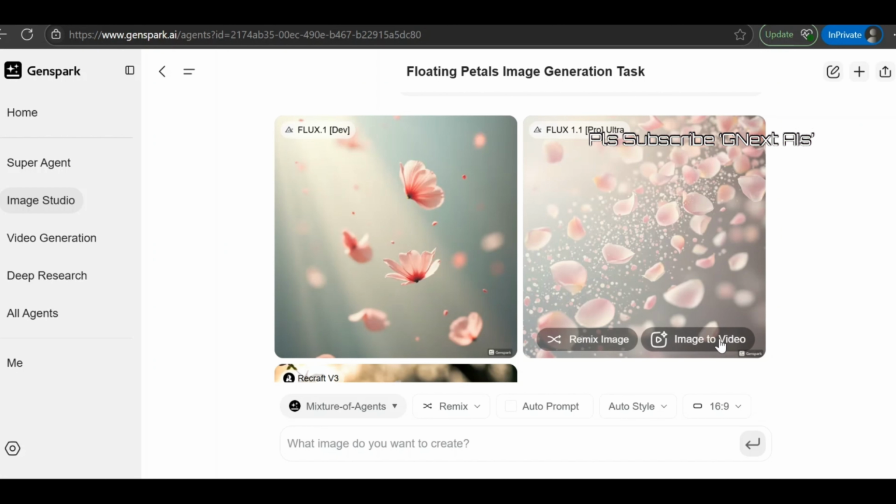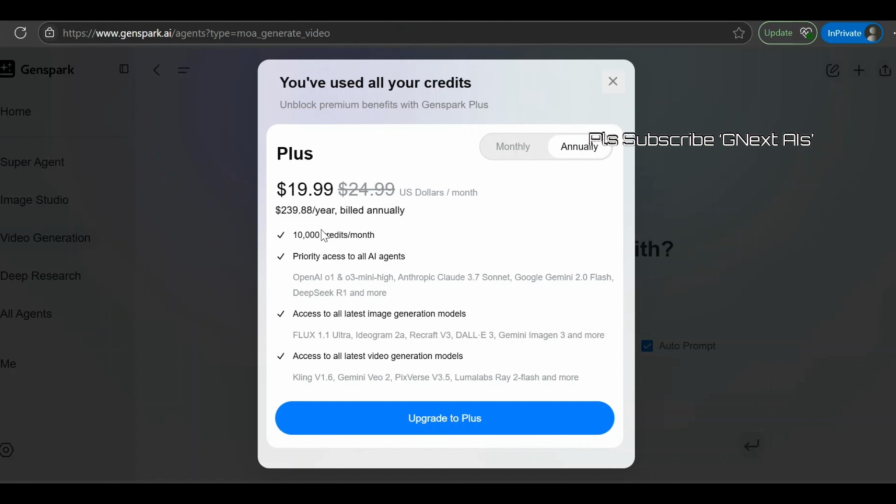But definitely, as it is with a paid plan, you can generate one or two images, one or two videos. But after that, it will ask you to pay. Let's say, for example, here I will click on image to video, so it will ask for payment for that particular model and all. So once the free plan is exhausted, it will ask you to upgrade to the Plus plan, where it is $20 per month if you choose the annual plan, or else $24 or $25 you need to give for the monthly plan, right?